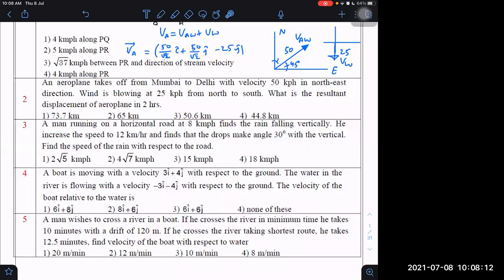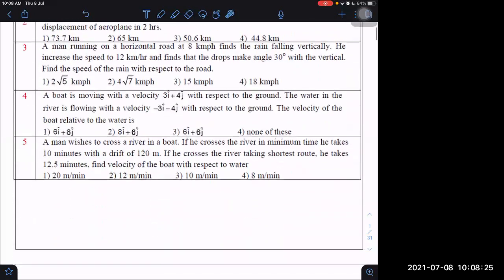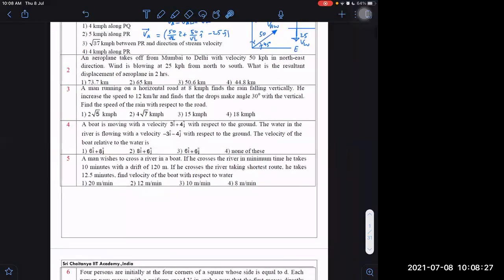What would it be nearly? 73.7, sir. It is coming out to be 73.7. Let me check: under the root, 25 root 2 squared plus 25 root 2 minus 1 squared. That is what it is.